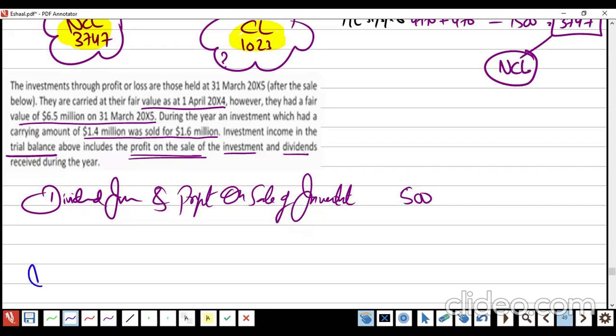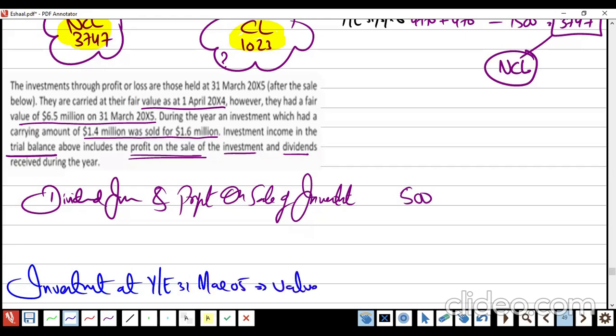They said investment at year end, 31st of March, valued how much? 6.5 million. Okay, very nice.